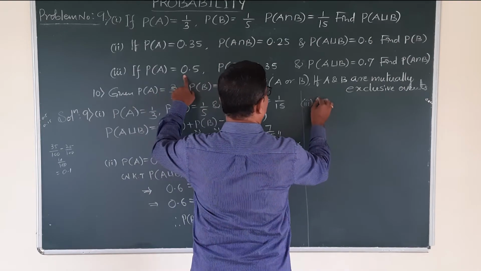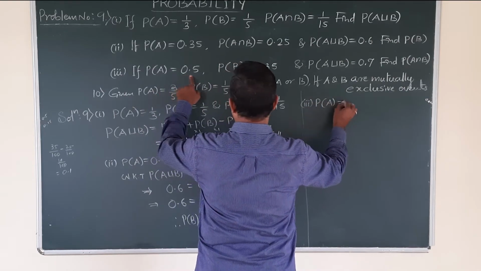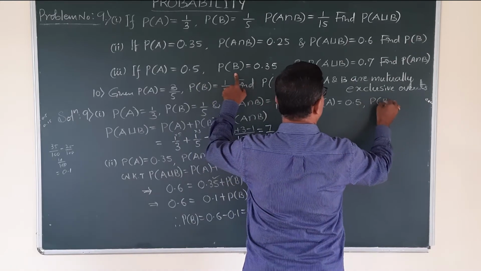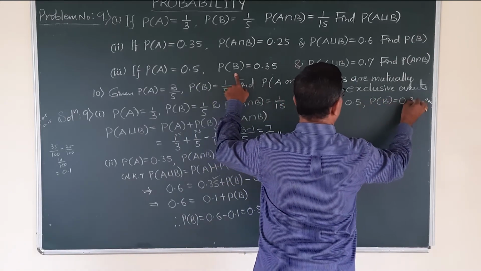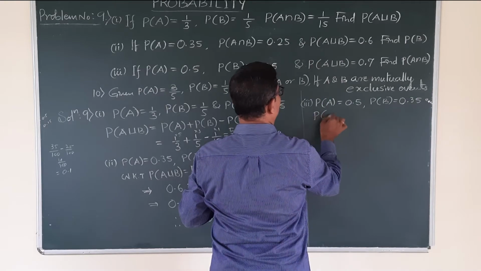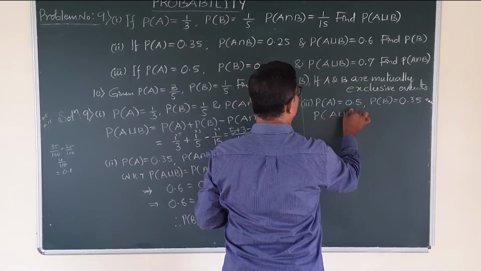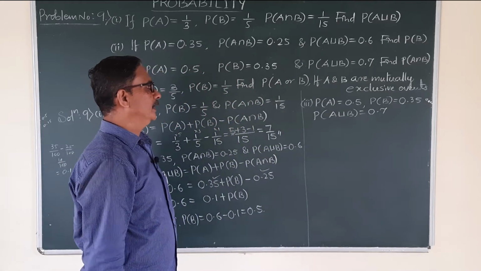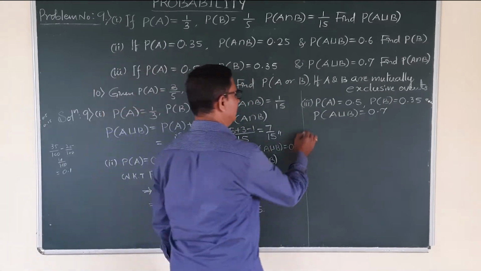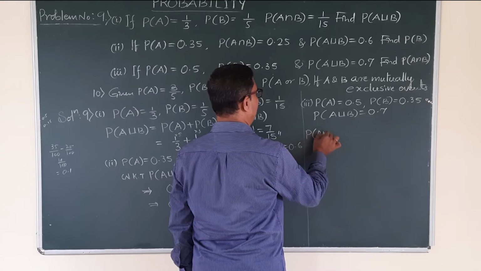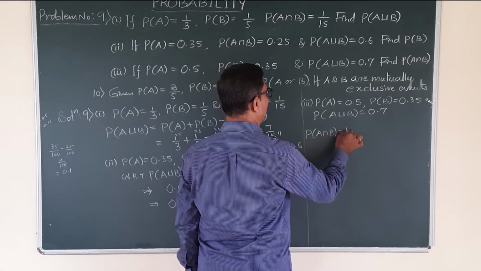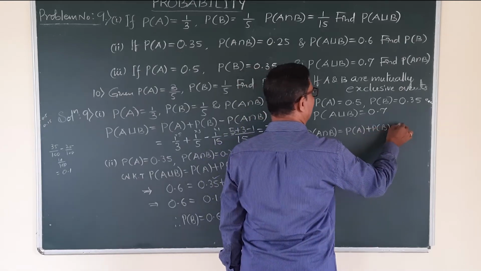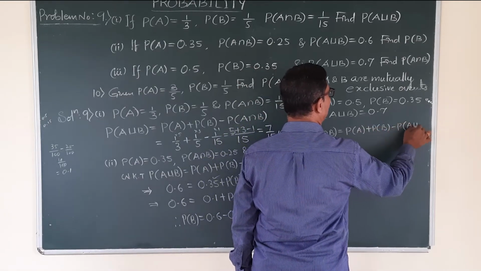Whereas the third one, P of A is given, probability of A is 0.5, probability of B is 0.35, probability of A union B is equal to 0.7. Find probability of A intersection B. So you know the formula: probability of A intersection B is probability of A plus probability of B minus probability of A union B.